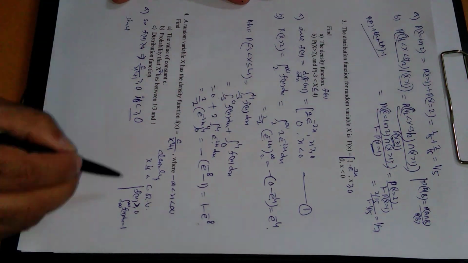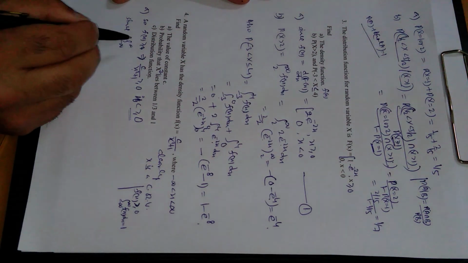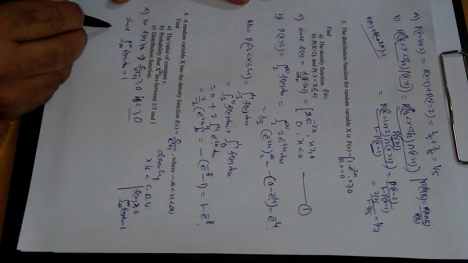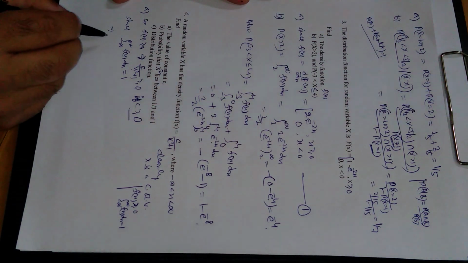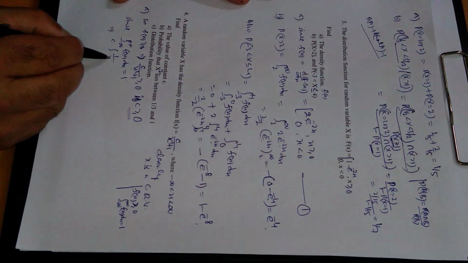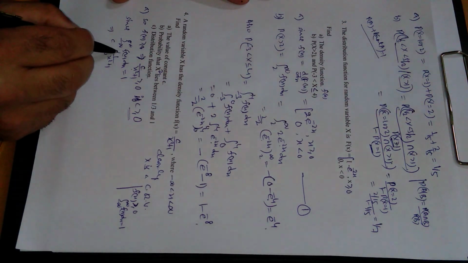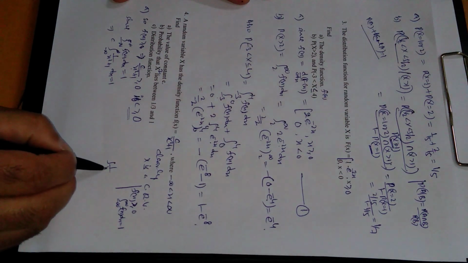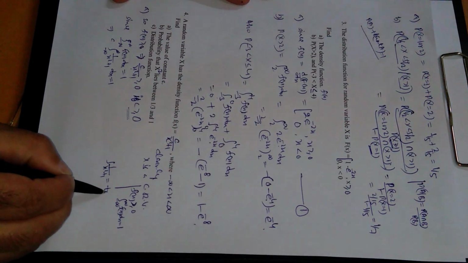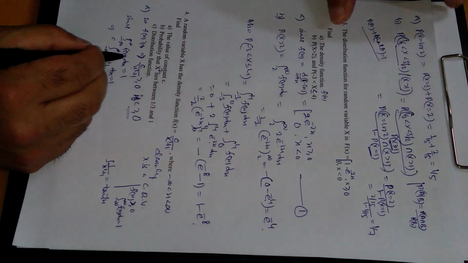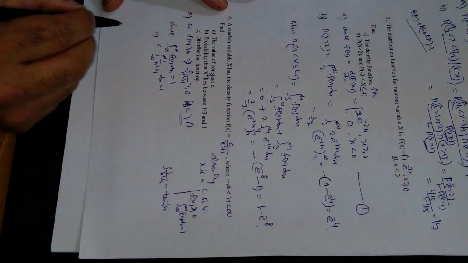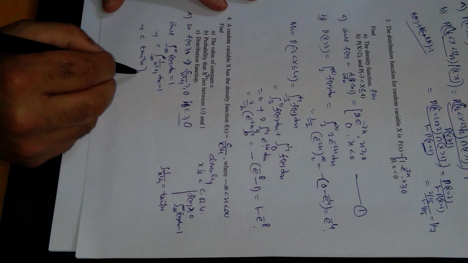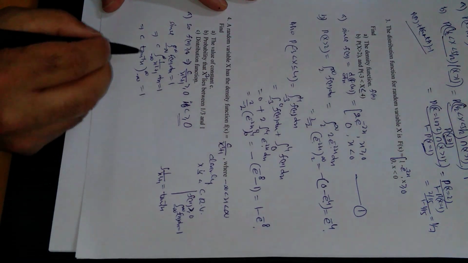Since the integration from minus infinity to infinity of f of x dx must be equal to 1, substitute the value of f of x from here: c is outside, 1 upon x square plus 1, minus infinity to infinity dx is equal to 1. Since the integration of 1 upon x square plus 1 is tan inverse of x, this implies c times tangent inverse of x from minus infinity to infinity equals 1.